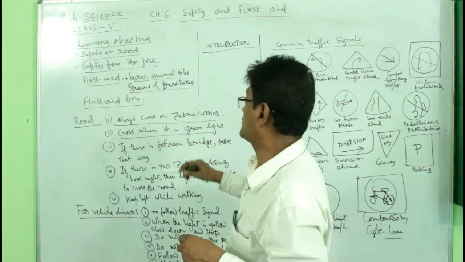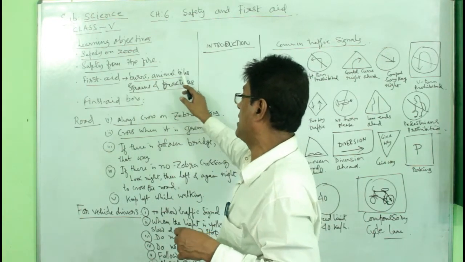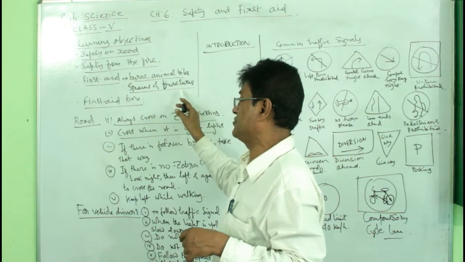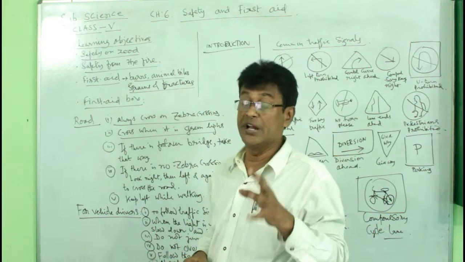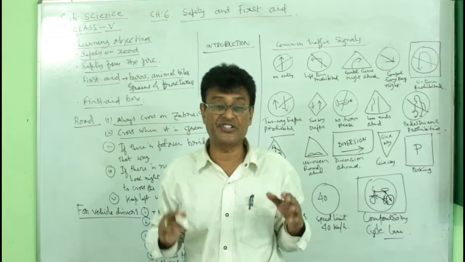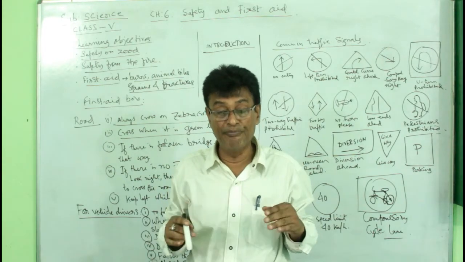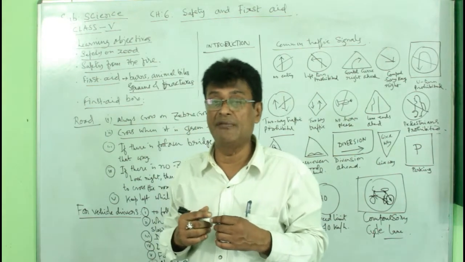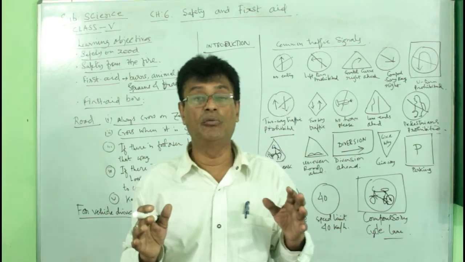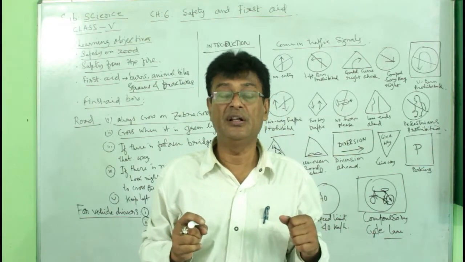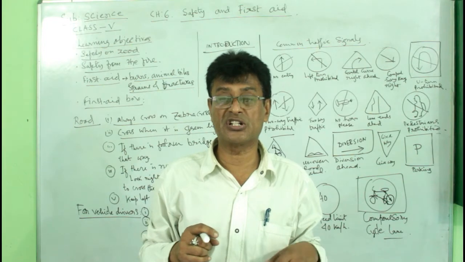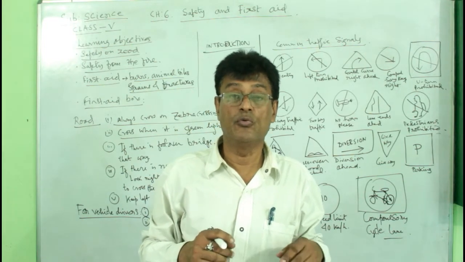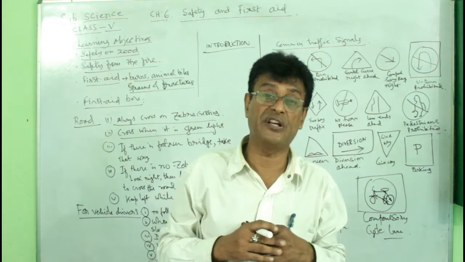Okay? First aid against burns, animal bites, sprains and fractures. And for this, we need a first aid box at our home. It is compulsory to have a first aid box at home, especially for bruises, small cuts, small sprains and all. We should be equipped with a first aid box.